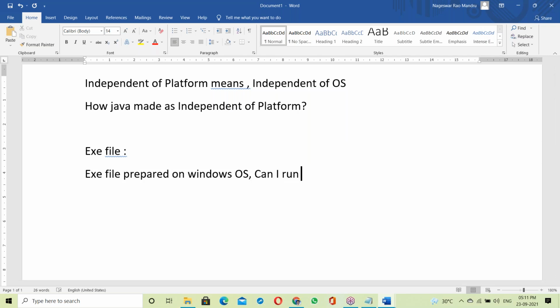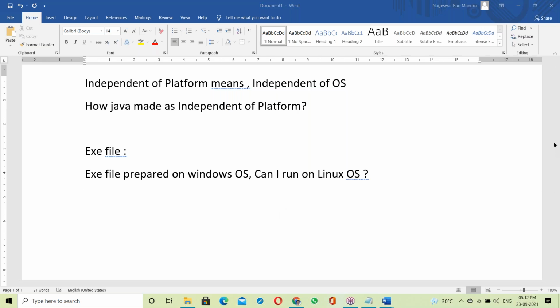Can I run it on the Linux platform? Anyone?